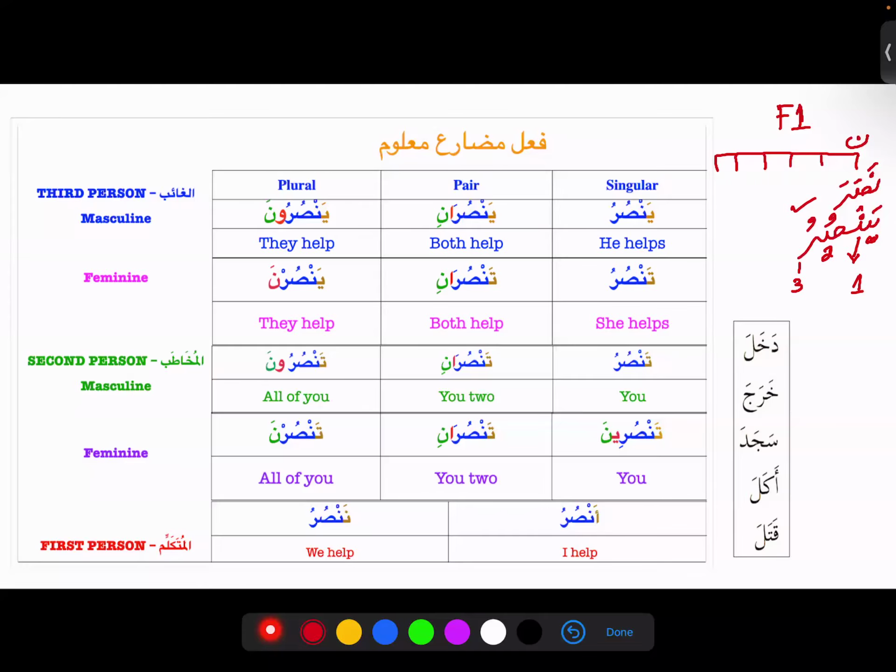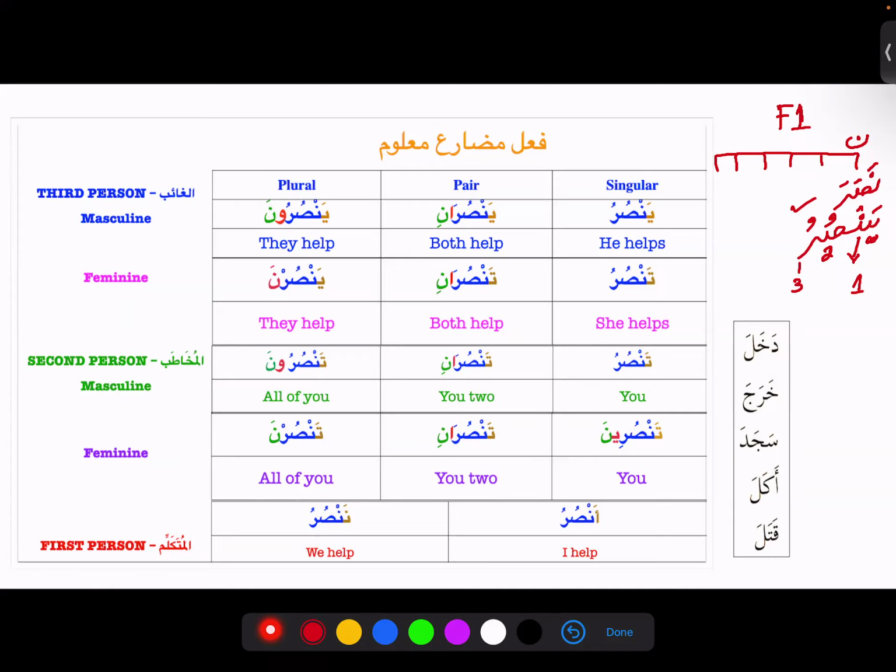It does not change, no matter what comes before it. But this is not the case with fi'l mudariya. Fi'l madi is mabni, fi'l mudariya is not mabni. Fi'l mudariya can have three statuses: it can be marfu, it can be majzoom, and it can be mansub.